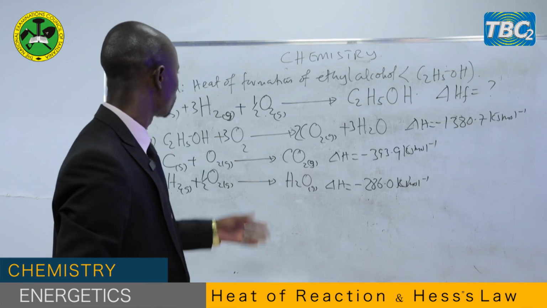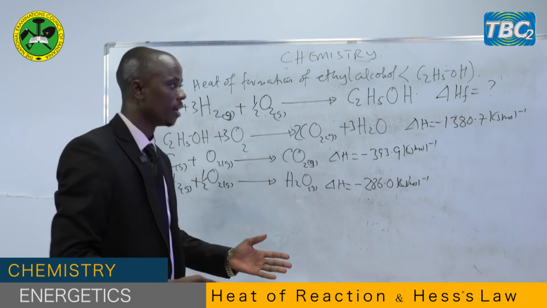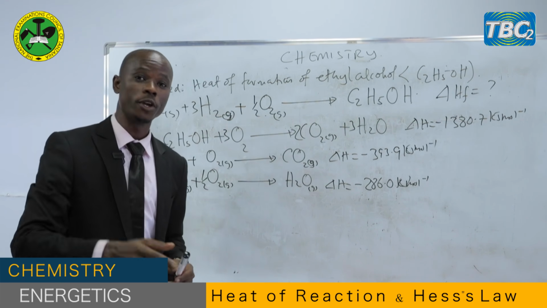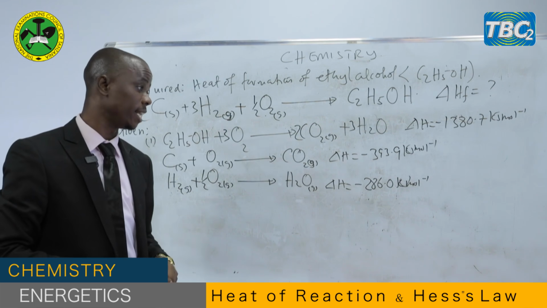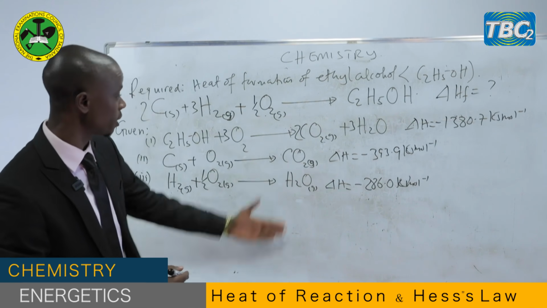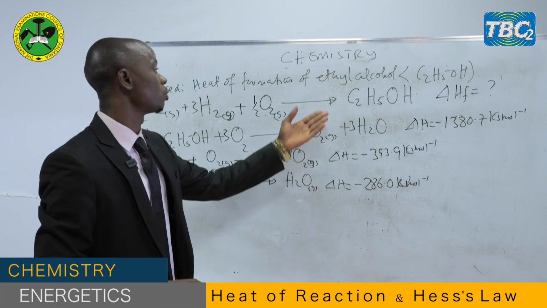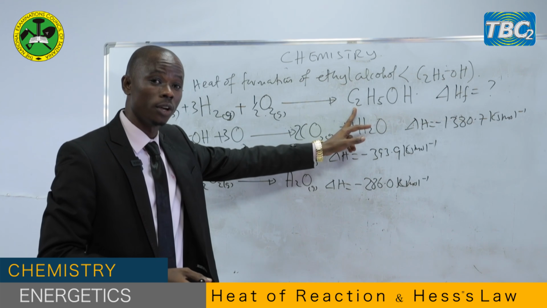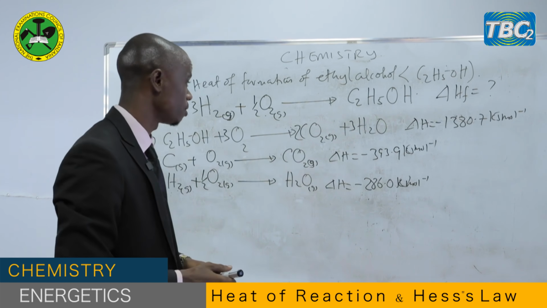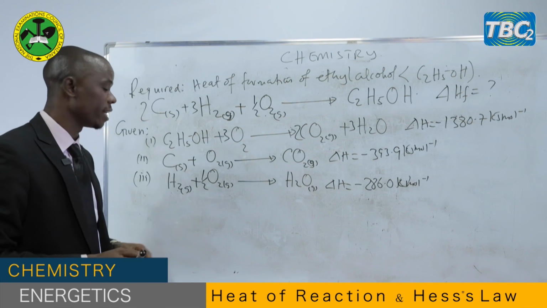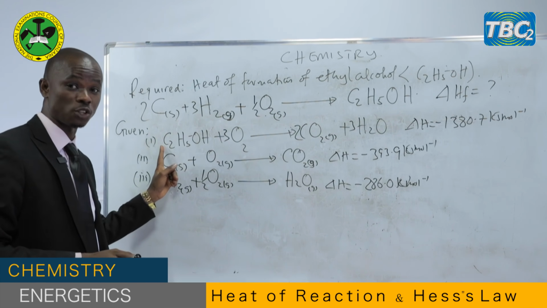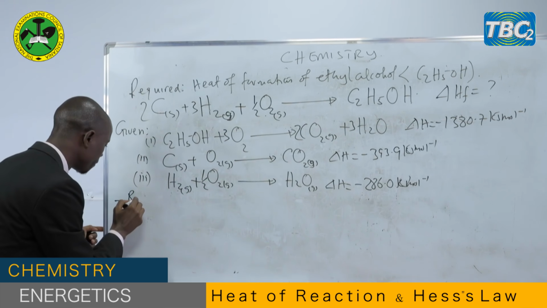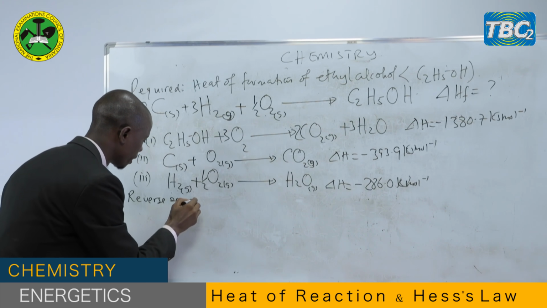Now, my dear students, after we have obtained the data and clarified it, we go back to the skills that we started from the beginning. We have to manipulate these 3 given thermochemical equations to get the required equation. In the required equation, ethanol or ethyl alcohol is on the product side. We will find among the 3 which one has ethyl alcohol. You find that it is the first one. So what you have to do, my dear students, is reverse the equation.